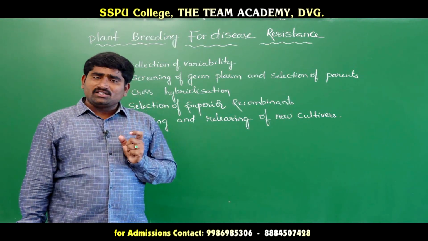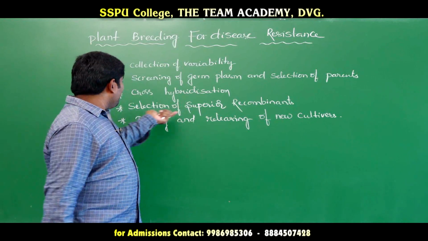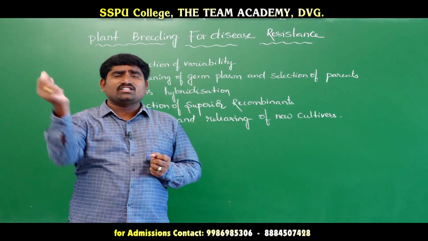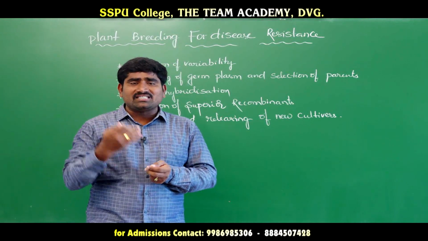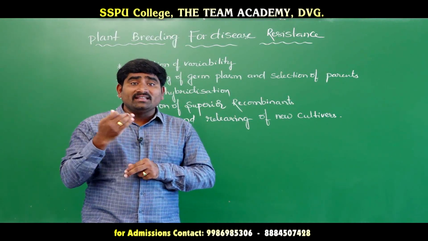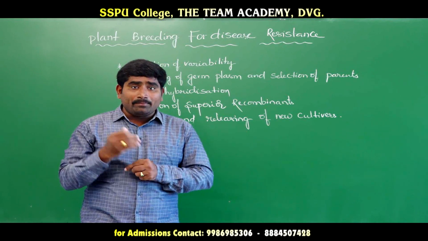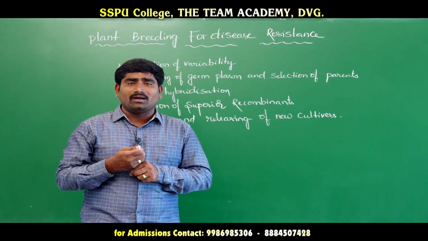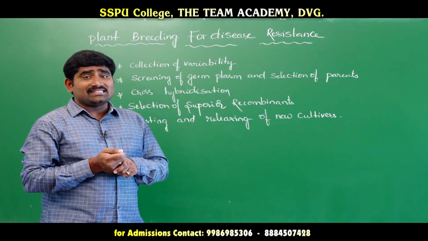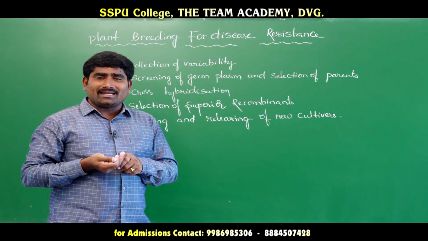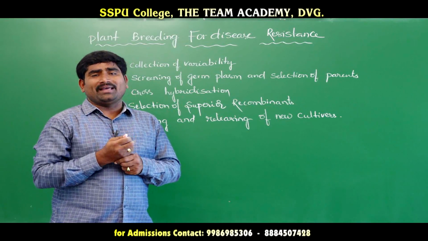So these parents should undergo the hybridization process. Cross hybridization should be done for these selected parents. After cross hybridization, we will get some progeny. In this progeny, we have to select a better progeny. This is called what? Heterosis or hybrid vigor. The hybrid vigor has more desirable characters compared to those parents.